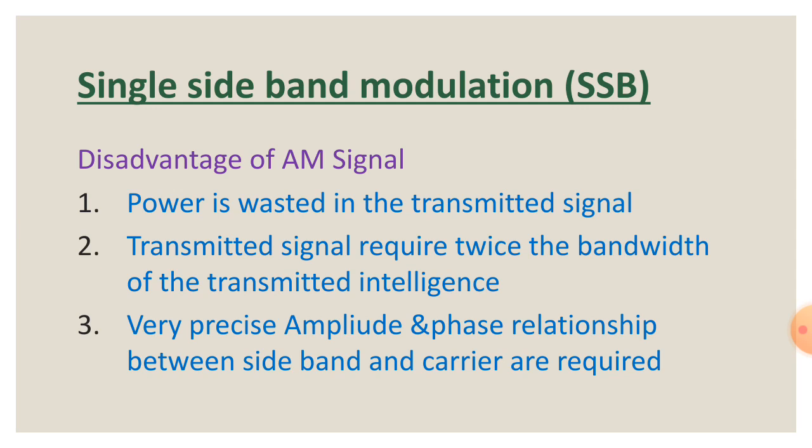Also it requires a very precise amplitude and phase relationship between sideband and carrier. These are the limitations of amplitude modulation. These disadvantages can be overcome by using a system called single sideband transmission. Okay, now it is clear why we need SSB.